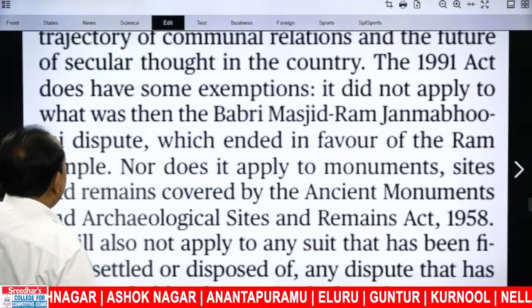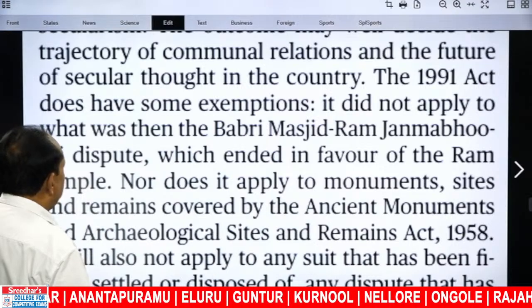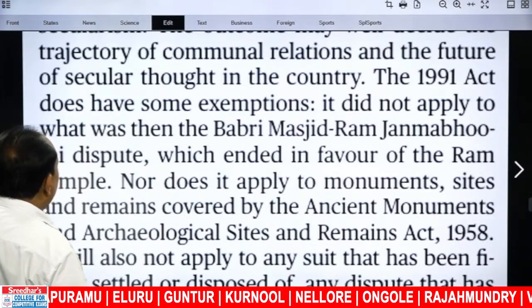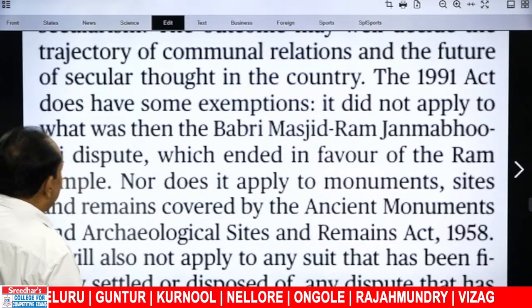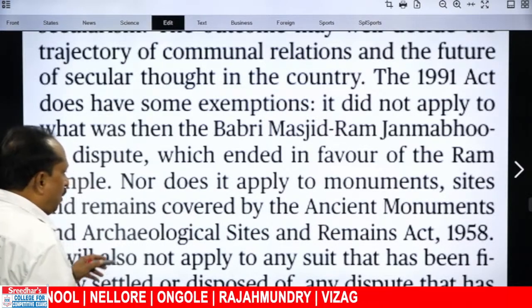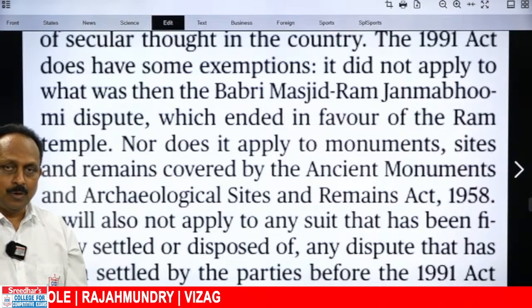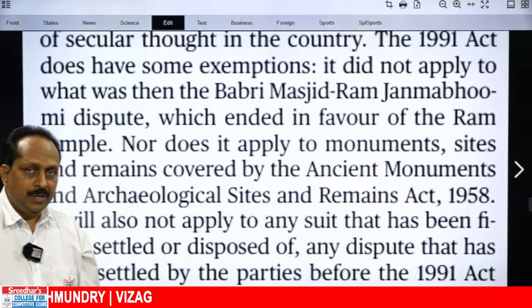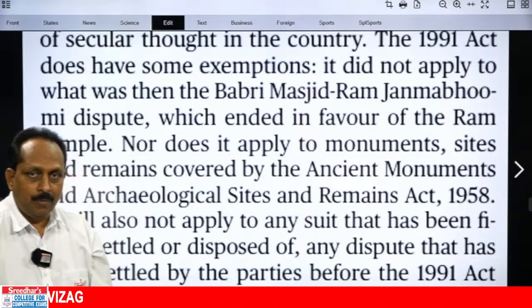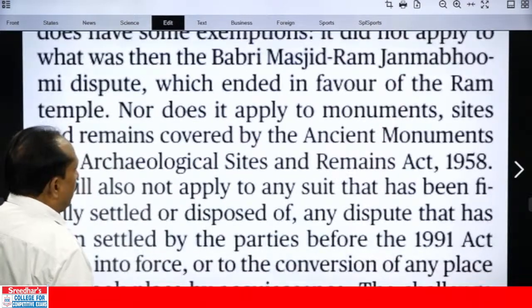It did not apply here. The 1991 Act does have some exemptions. It did not apply to what was then the Babri Masjid Ram Janmabhoomi dispute, which ended in favor of the Ram temple. We all know this. One exception: they did not apply the 1991 Act to the Ram Janmabhoomi dispute, and it went in favor of the Ram temple.